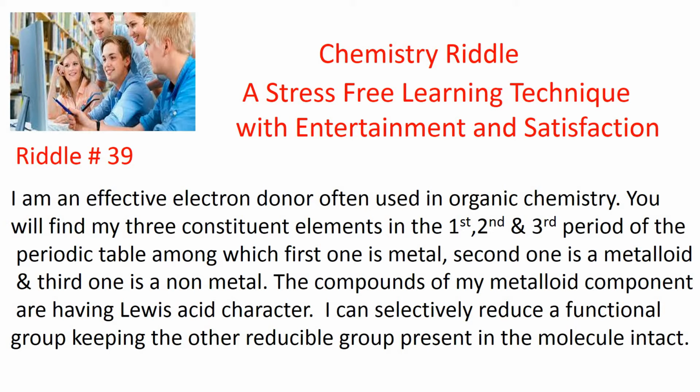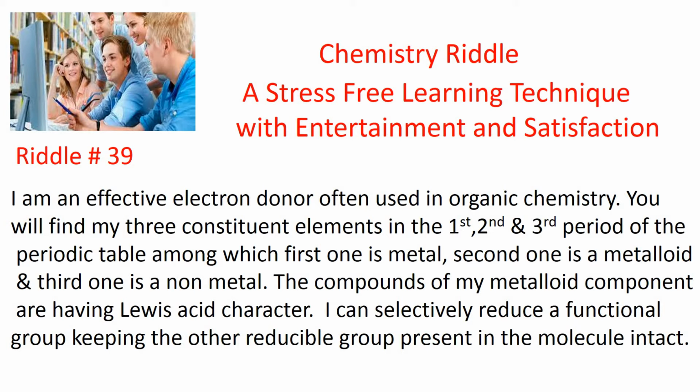So here is our riddle number 39. It goes like this. I am an effective electron donor often used in organic chemistry. You will find my three constituent elements in the first, second and third period of the periodic table, among which first one is metal, second one is a metalloid and third one is a non-metal.